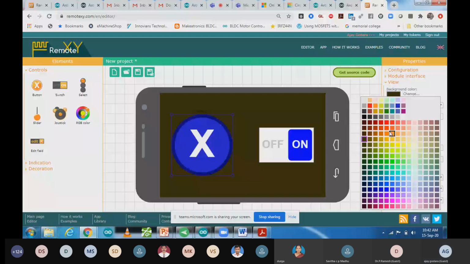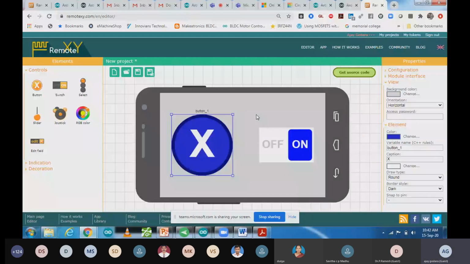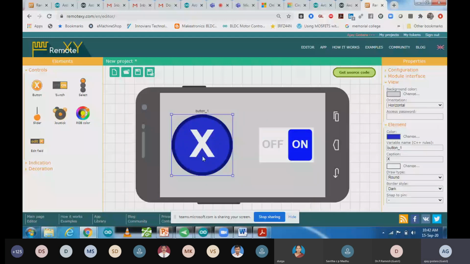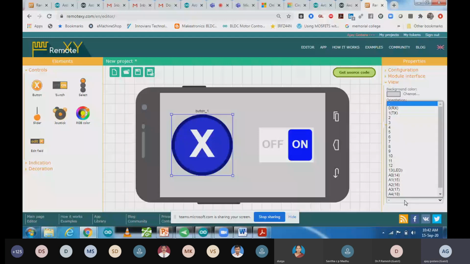Yes. So now we are going to configure this push button. Push button configuration means which appliance you are going to control from this push button, on which pin of the Arduino you are going to control it. For that, you can click on this push button and click on snap to pin. In snap to pin, you will find the pin numbers over there.